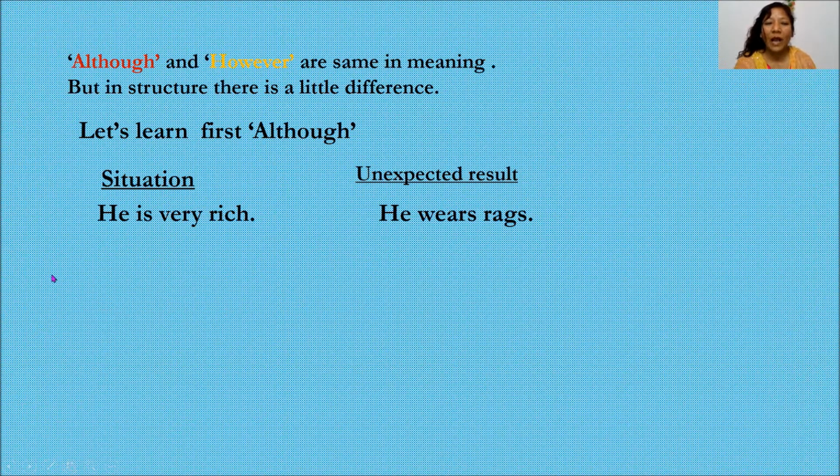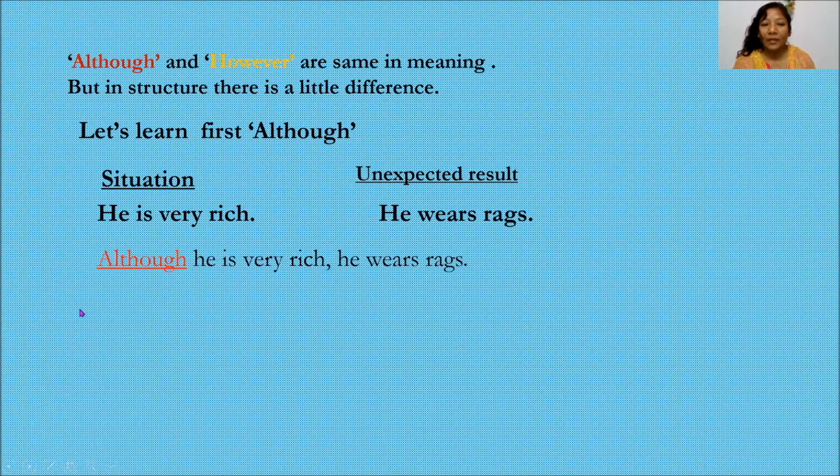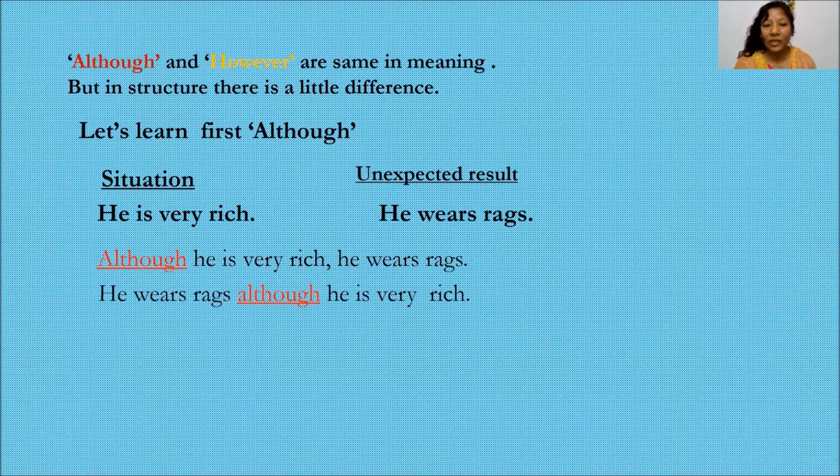Now, let's see how we join two sentences with 'although'. Look at this sentence: 'Although he is very rich, he wears rags.' In the second sentence: 'He wears rags, although he is very rich.' Is there anything different in these two sentences?